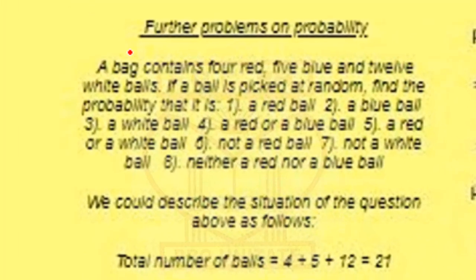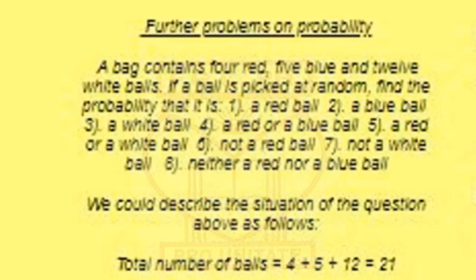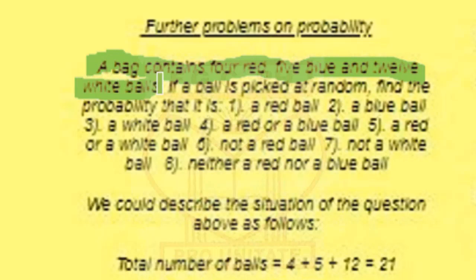Now let's see this question. We have this question here. A bag contains 4 red, 5 blue and 12 white balls. If a ball is picked at random, find the probability that it is a red ball, a blue ball, a white ball, a red or a blue ball, a red or a white ball, not a red ball, not a white ball, neither a red nor a blue ball.